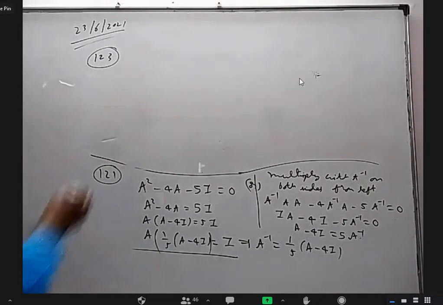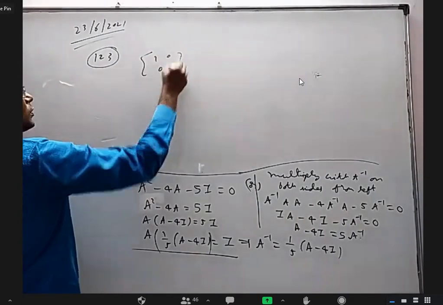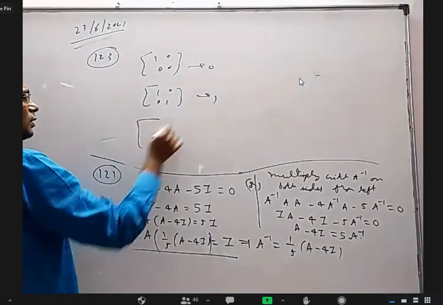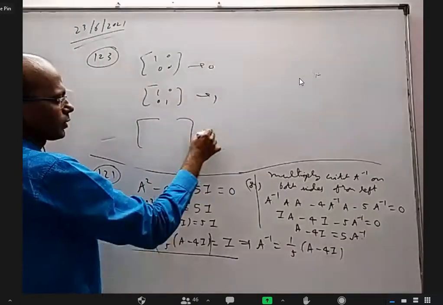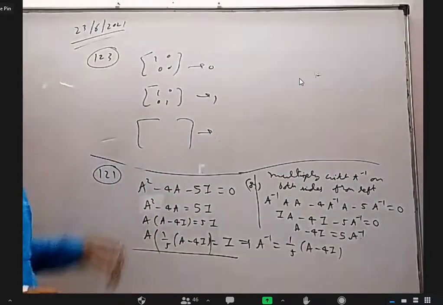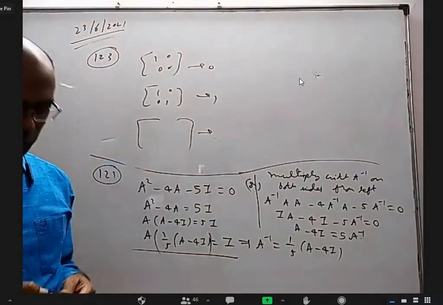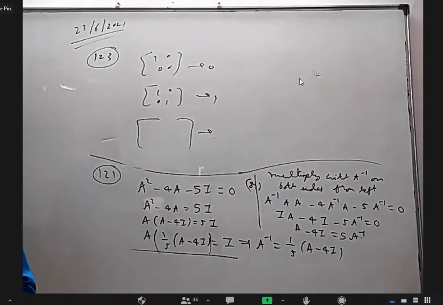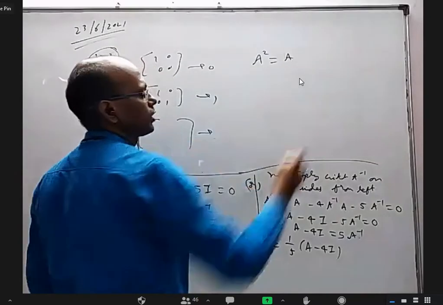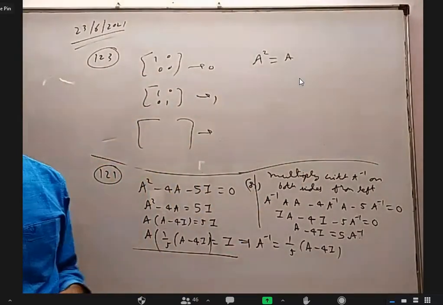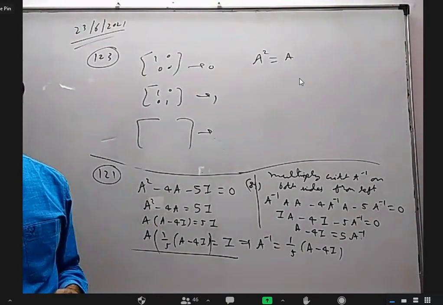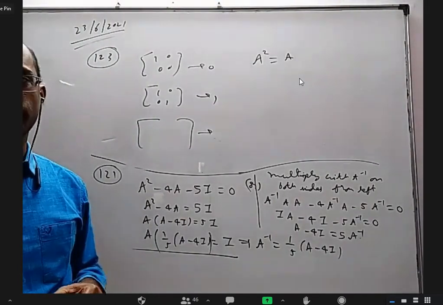As I said already, the matrix with rows 1 0 and 0 1 has determinant 1, and the matrix with rows 1 0 and 0 0 has determinant 0. Maybe the 3 by 3 matrix, they gave one example in the text material. What if we could not think of some? So theoretically, anybody want to tell me, if A square equal to A, what are the different possible values of determinant? Sir, determinant of A square will be that of A, sir. Okay, after that?